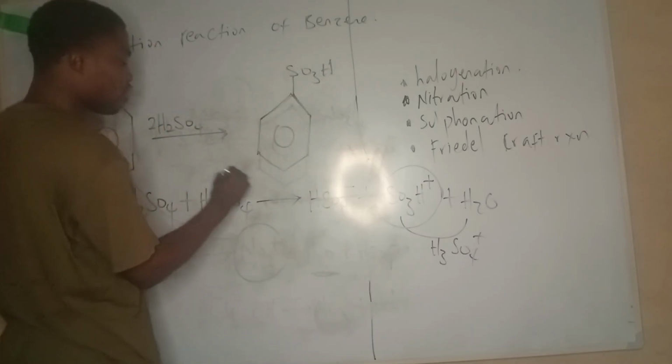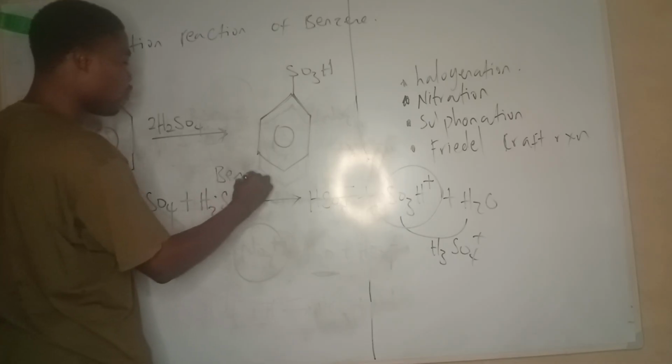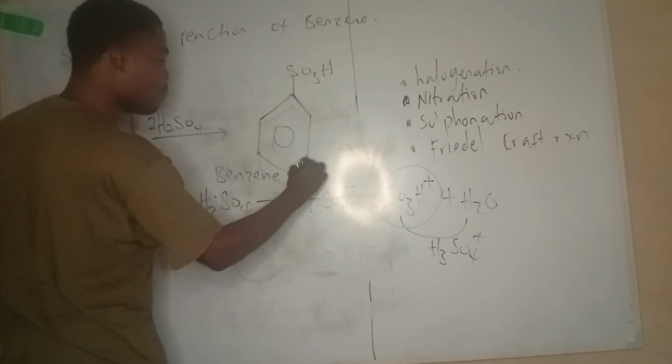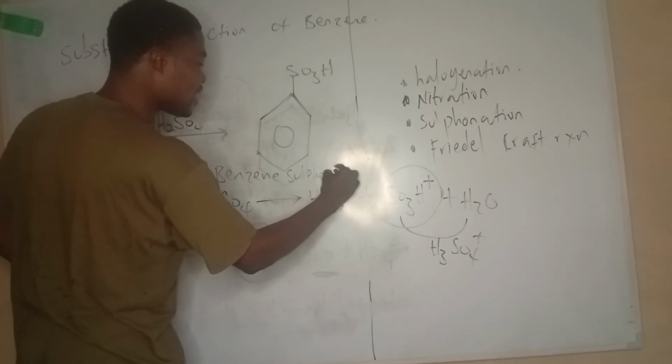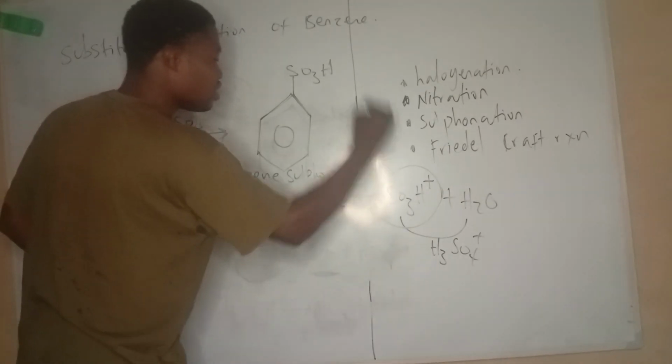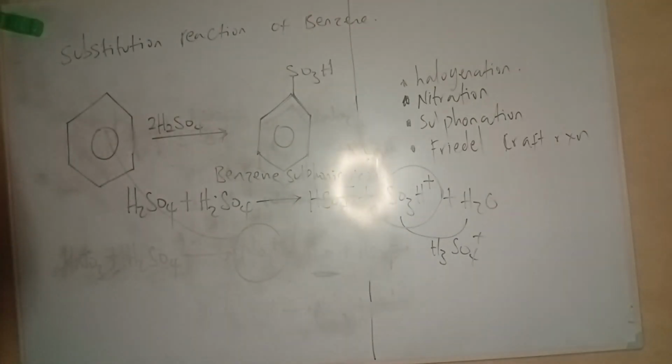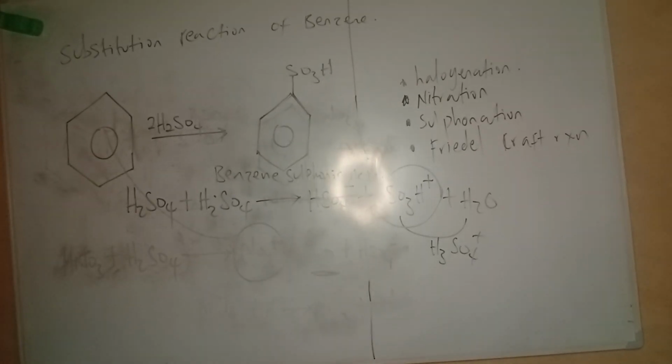The name of this compound is benzene sulfonic acid. So benzene is sulfonated to give benzene sulfonic acid.